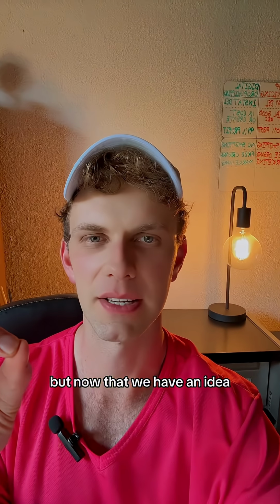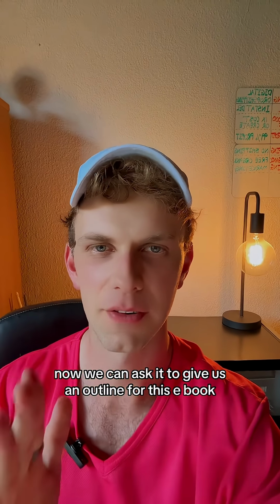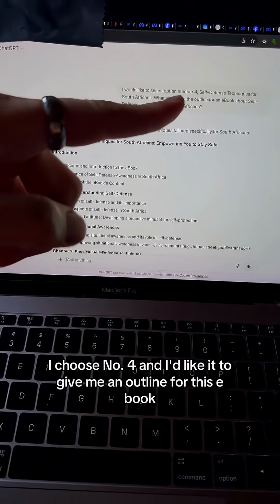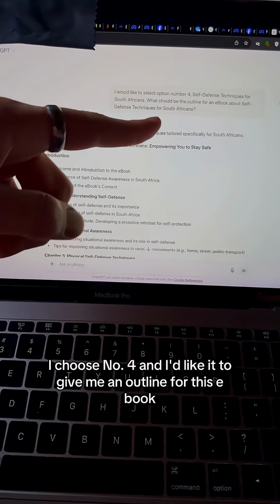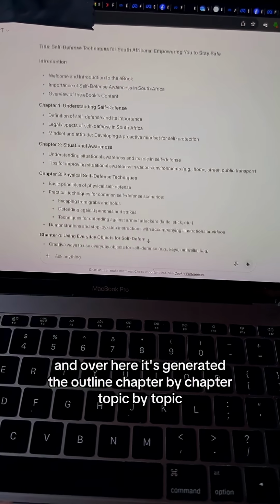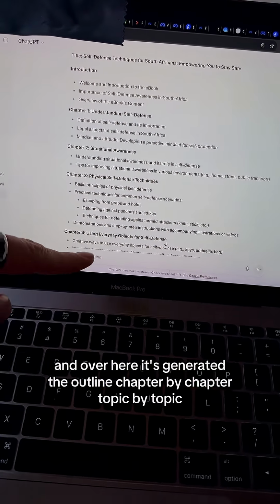But now that we have an idea, now I can ask it to give us an outline for this ebook. So then I went and said I choose number 4 and I'd like it to give me an outline for this ebook, and over here it's generated the outline. Chapter by chapter, topic by topic.